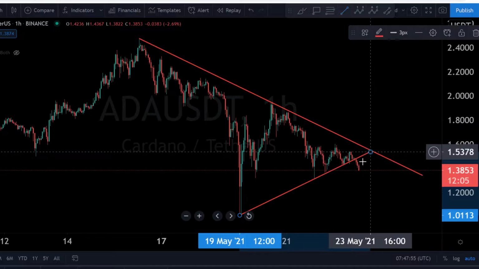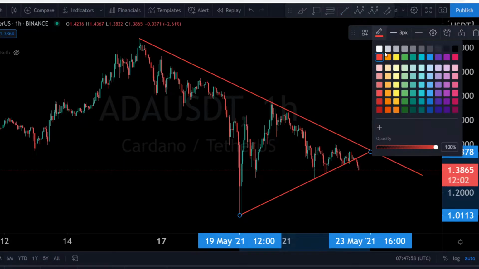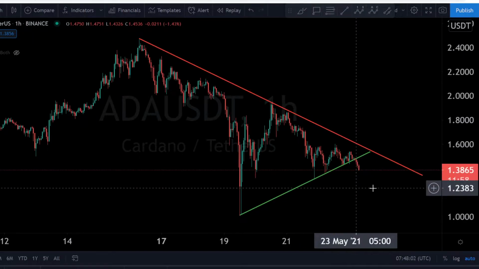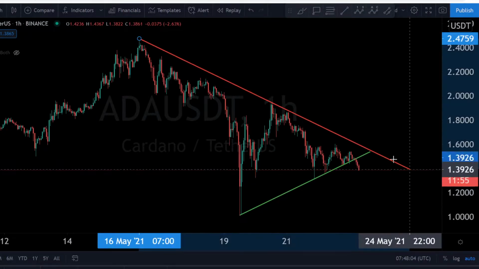And guys, you can see we broke this line. This was our support line, and now we broke it to the downside. We confirmed the break with the 1 hour chart, and this is very, very bearish for ADA.